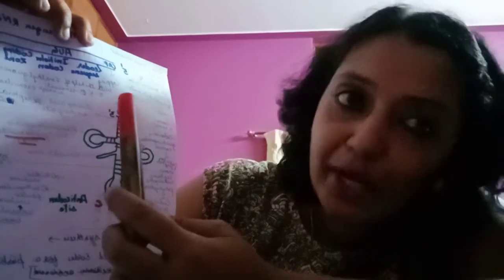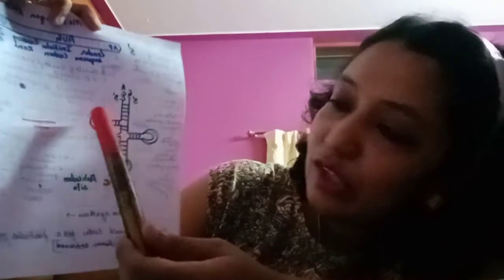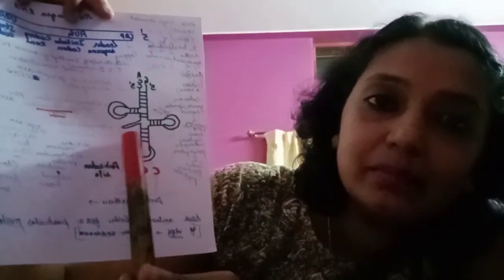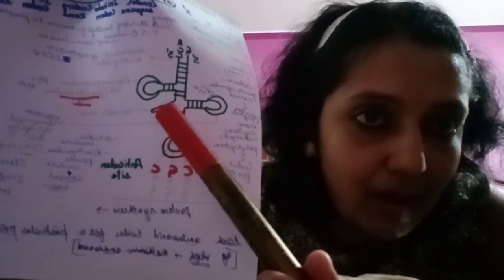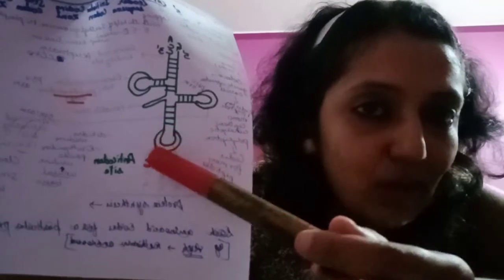That is guanine present. One is the pseudouridine loop and the other one is the DHU loop, and the other one here is the anticodon site, and this is the variable arm. This is the anticodon site.